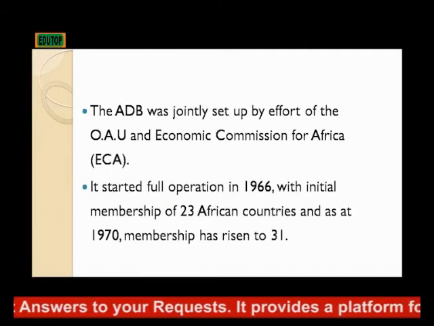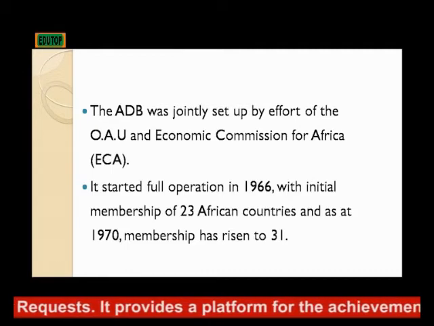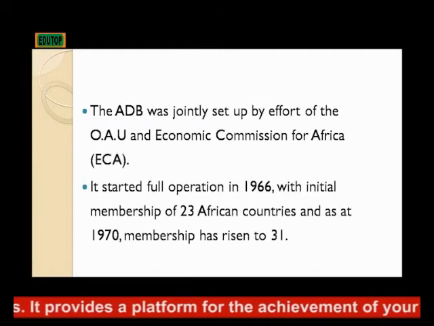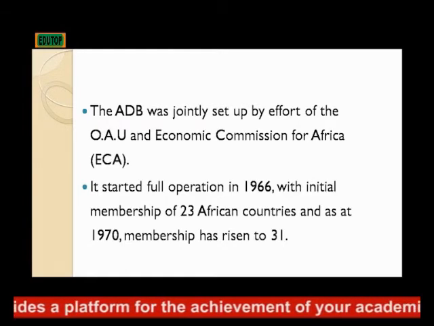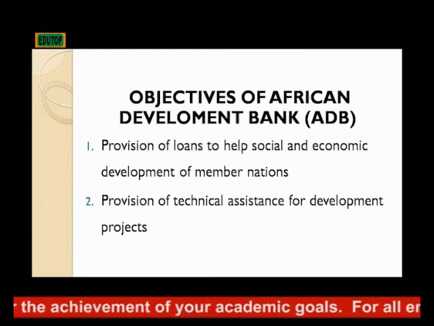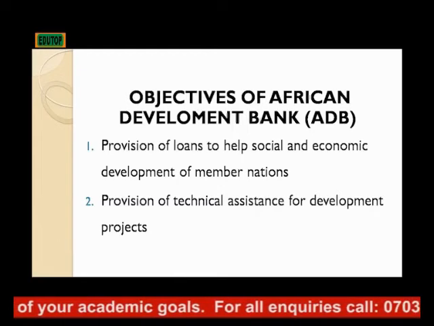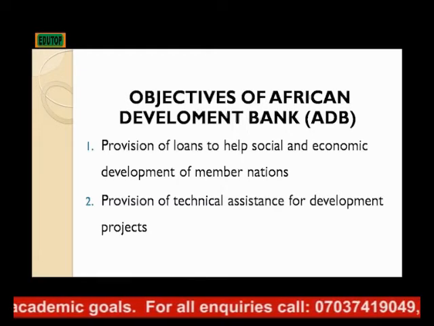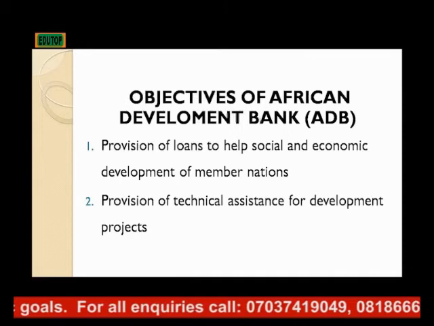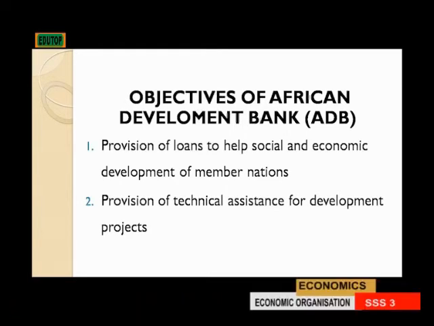It started full operation in 1966 with its initial members of 23 African countries, and as at 1970, membership had risen to 31. What are their objectives? What are they doing? What are their targets? 1, provision of loans to help the social and economic development of member nations. 2, provision of technical assistance for development projects.